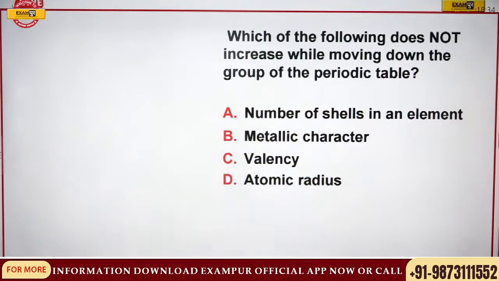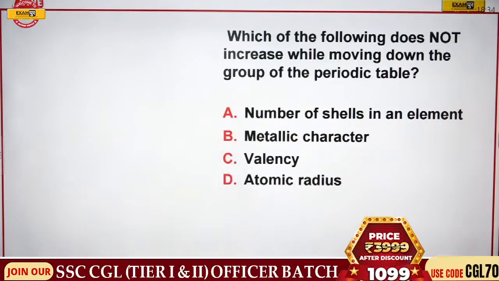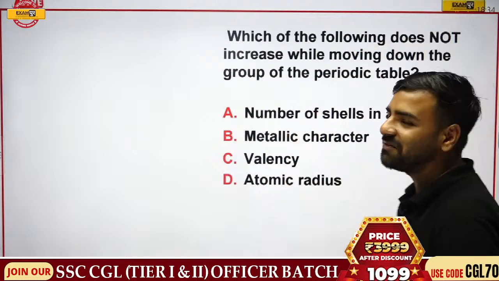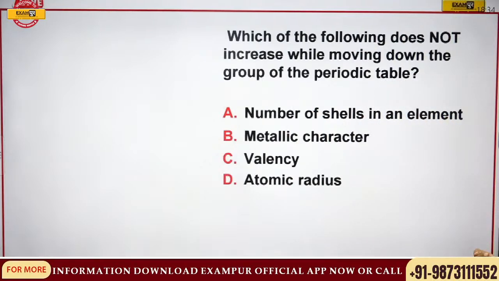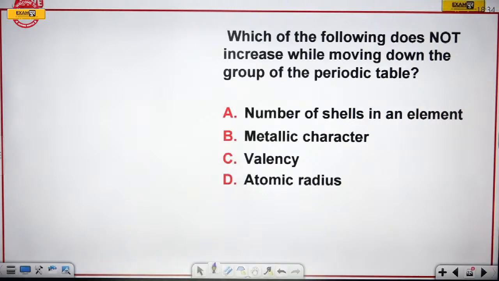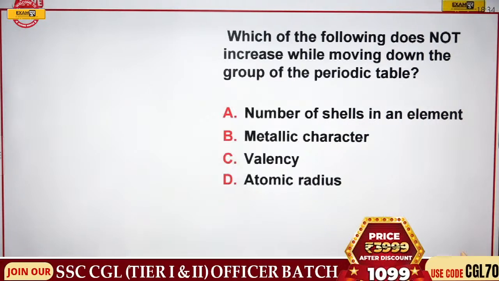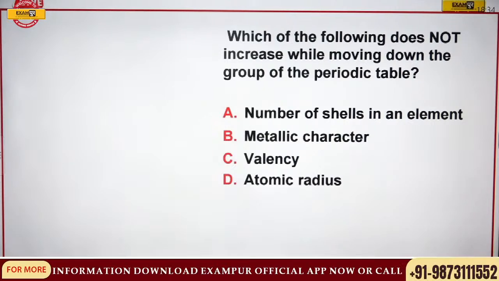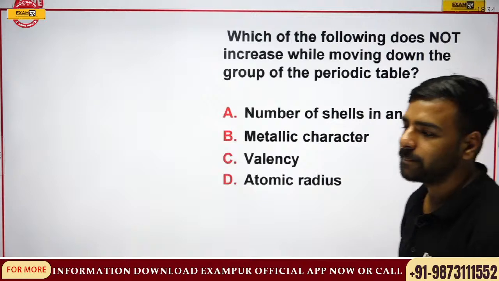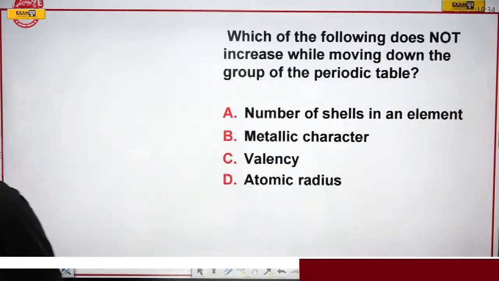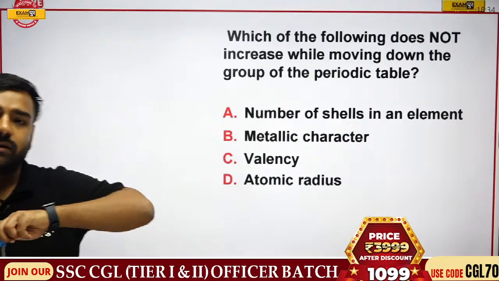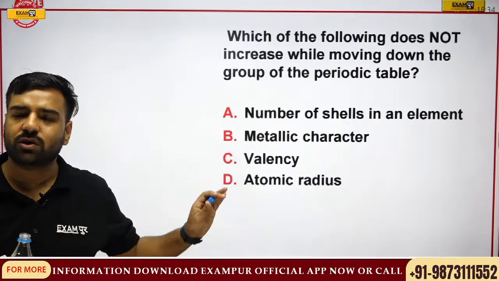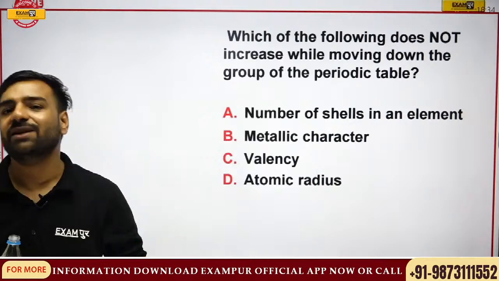Which of the following does not increase while moving down the group of the periodic table? We have understood each and everything now. Let's see. Can you give this answer in the first go? Which of the following does not increase while moving down the group of the periodic table? The number of shells in the element, metallic character, valency, or atomic radius? What is going to be the correct answer? Answer please. And everyone who is there in the session, kindly start giving the answers. All these questions are very important. Once your concepts are clear, no need to revise also. Seriously.